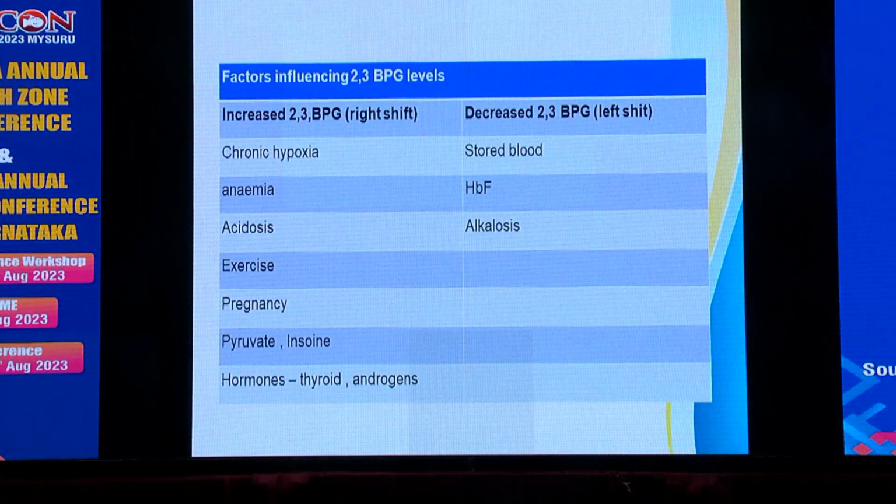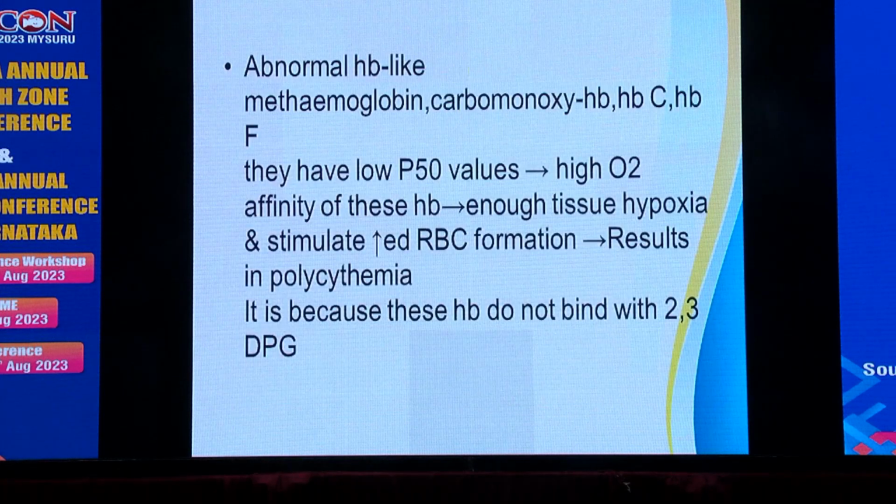Factors influencing 2-3 DPG levels: increased 2-3 DPG occurs in chronic hypoxemia, anemia, acidosis, exercise, pregnancy, pyruvate and inosine level, and hormones like thyroid and androgen influences. Decreased 2-3 DPG occurs in stored blood, hemoglobin F and alkalosis. Abnormal hemoglobin like methemoglobin,